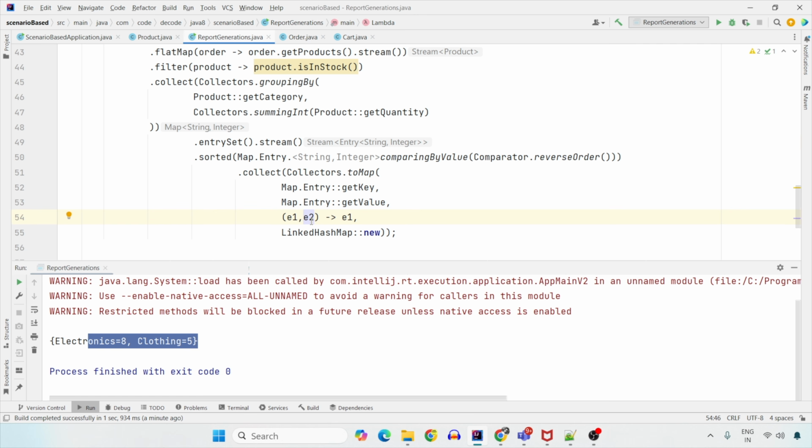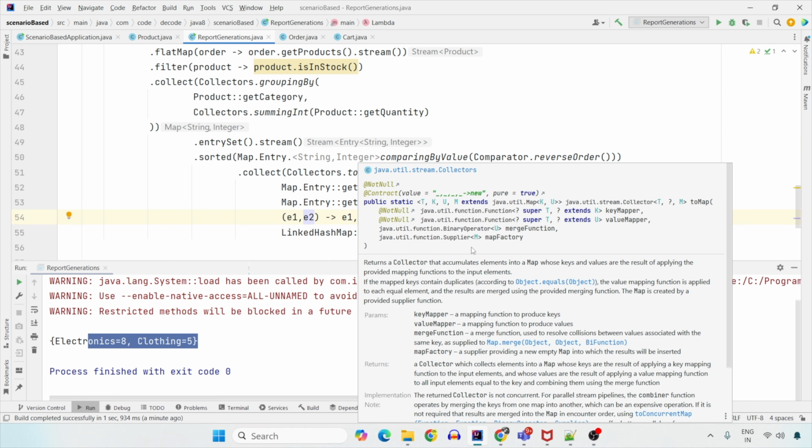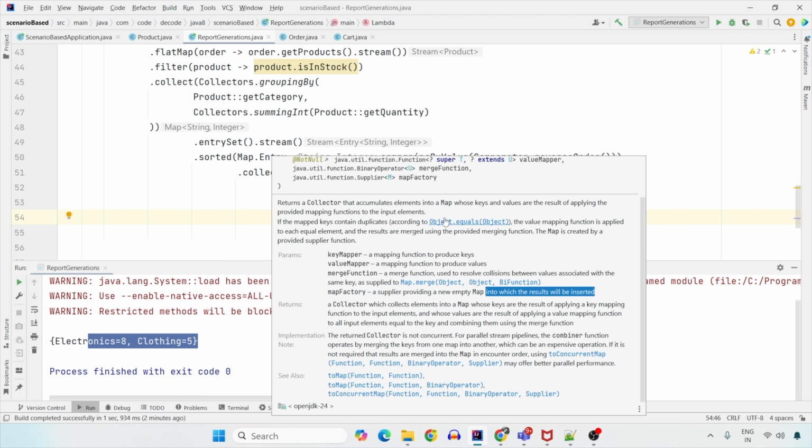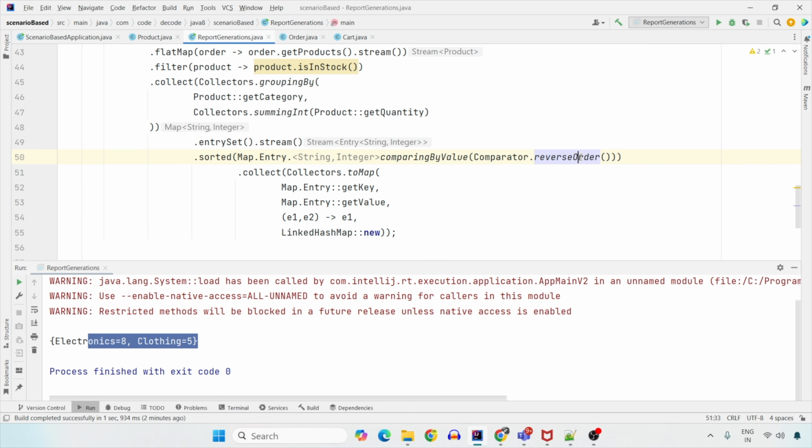And the fourth thing that we need here is the map factory, that is a supplier. That is where this provides the empty map where the results will be inserted after all the operations have been done. So why have we not created the normal hash map? Because hash map does not preserve our order. And what we have done here is we have created the reverse order. So ordering is very much important. That is why we have created a new linked hash map where all this key and value that we are processing here is stored in decreasing order. If that is clear, let's go to the second question.